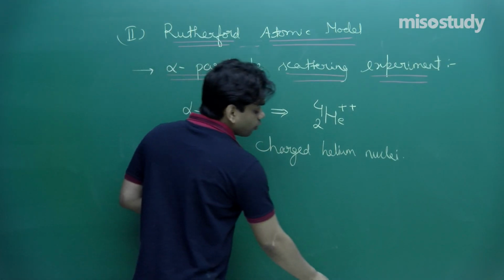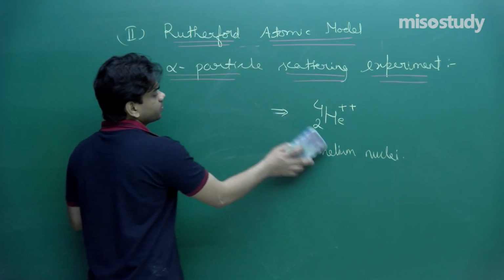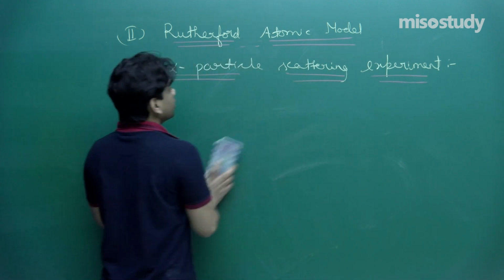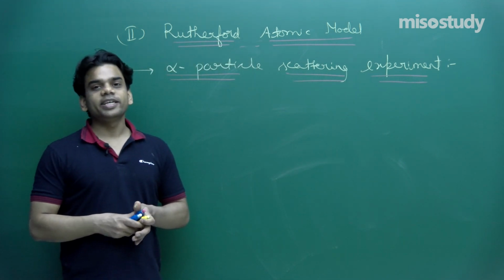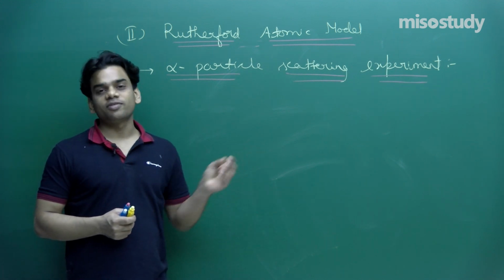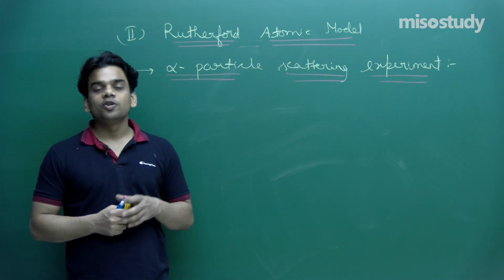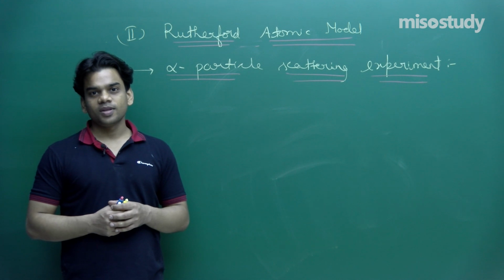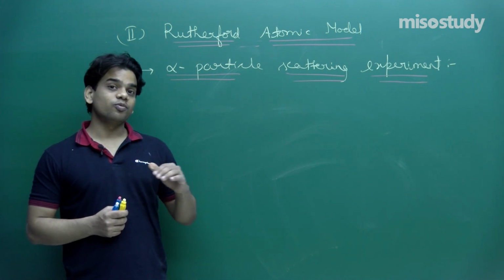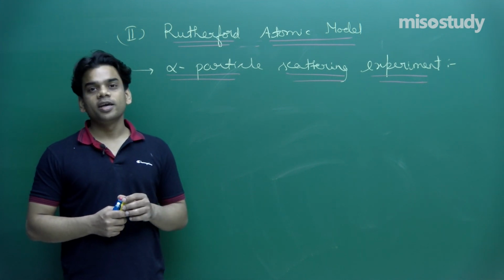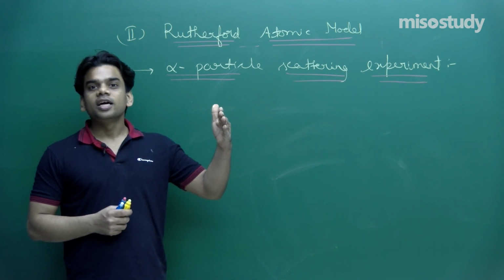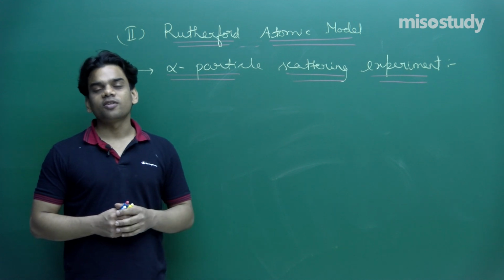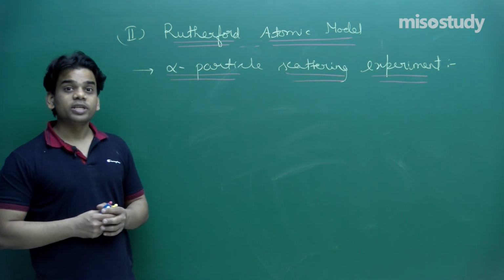Its mass is 4 times the mass of a proton. Now let's talk about the alpha particle scattering experiment. What he did is he bombarded alpha particles with very high velocity through a gold foil. As the alpha particles moved through the gold foil, he observed them falling on a zinc sulfide screen.